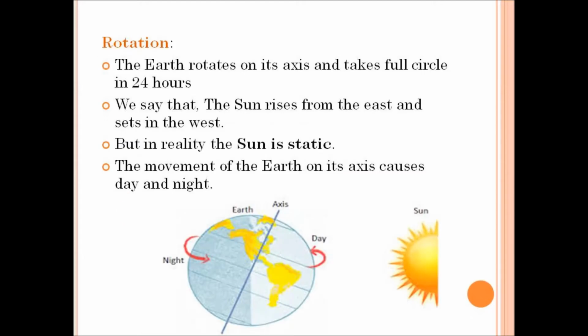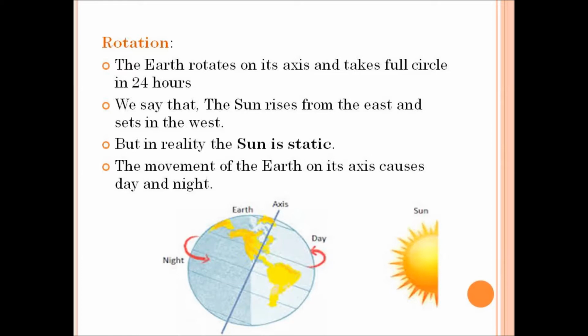Rotation. The Earth rotates on its axis. That is, the planet Earth spins around its axis just as a top spins around its spindle or needle. We all know what is meant by top. Top means bambaram. It spins around its spindle or needle.